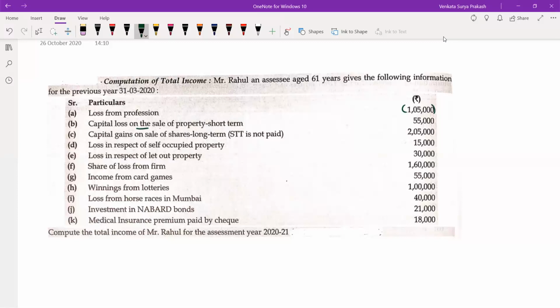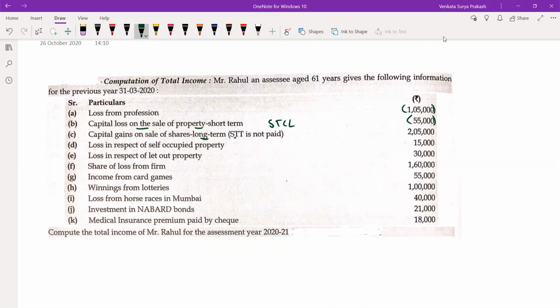Then capital loss on sale of property, short term. This is a short term capital loss amounting to 55,000. Then capital gains on sale of shares, long term, security transaction tax not paid. If you go back to the previous problems, it is mentioned clearly that security transaction tax was paid. There we had applied 112A. As security transaction tax is not paid, we are not going to apply 112A. So ultimately, this entire 2,05,000 is taxable.